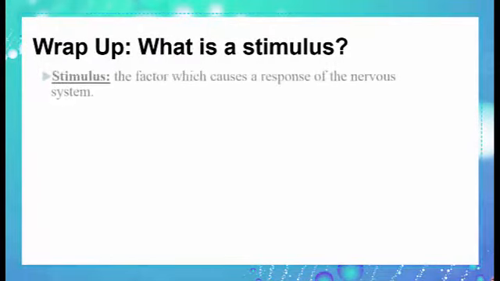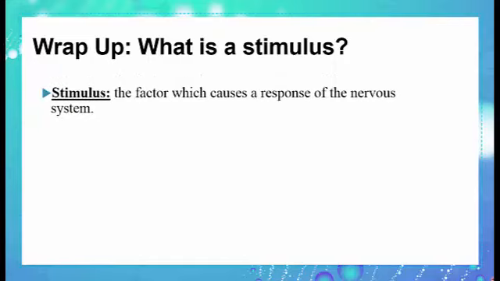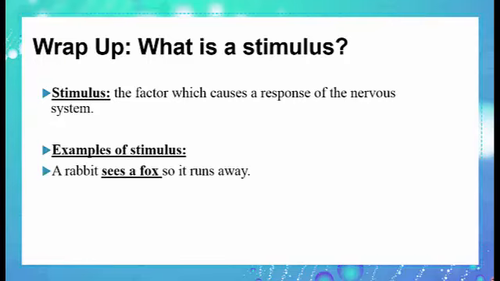First, what is a stimulus? The stimulus is the factor, the cause, which causes a response of our nervous system. It triggers our nervous system to react. We have lots of examples of stimulus, like when a rabbit sees a fox, it runs away. So the cause of running away is seeing the fox. So seeing the fox is the stimulus.